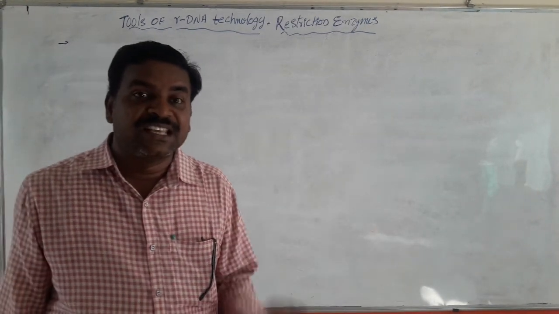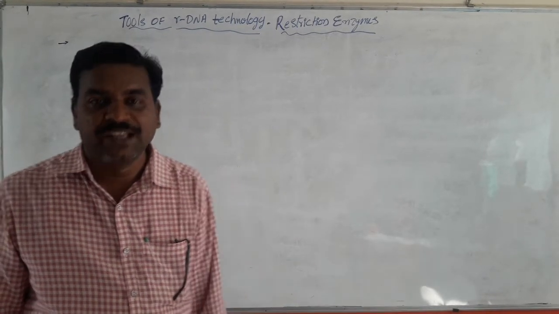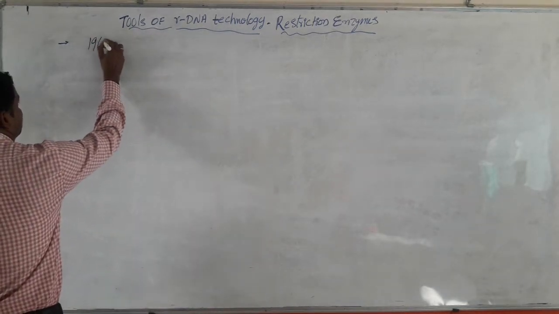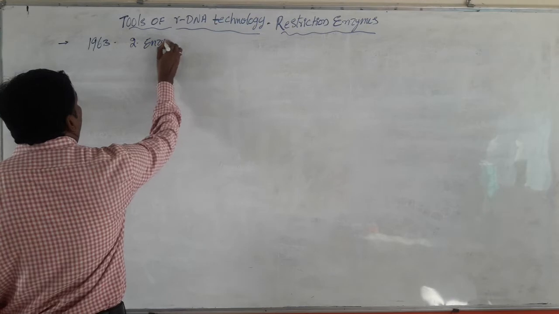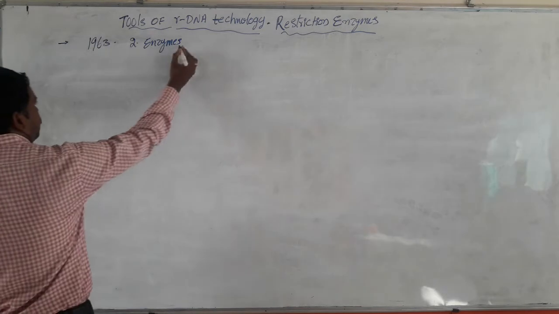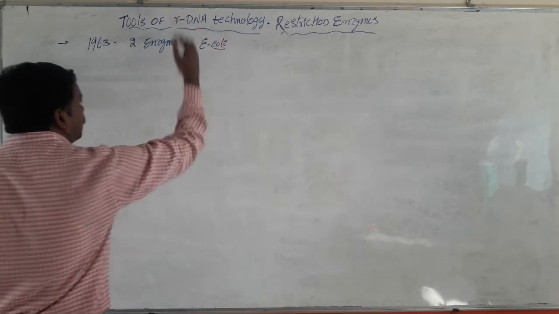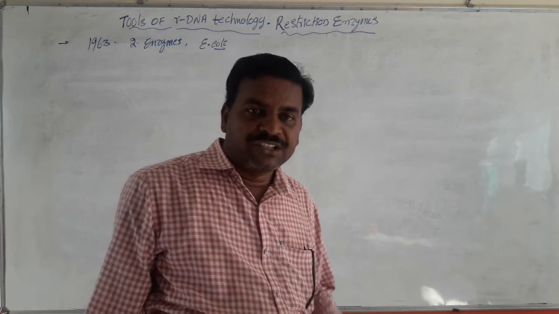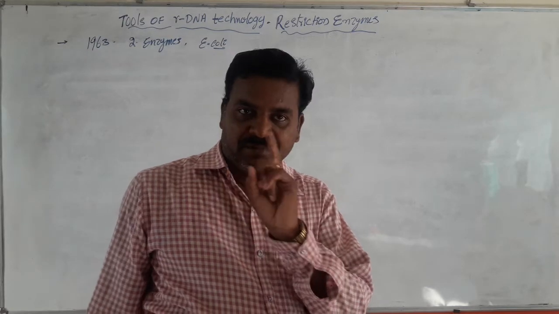These two types of enzymes restrict the growth of bacteriophages in Escherichia coli. That is, in 1963 two enzymes were discovered that restrict the growth of bacteriophages in the Escherichia coli bacterium. You know bacteriophages attack the bacteria. Now these two enzymes restrict the growth of these bacteriophages in the bacterium Escherichia coli.